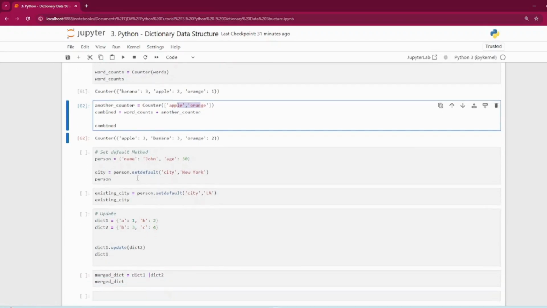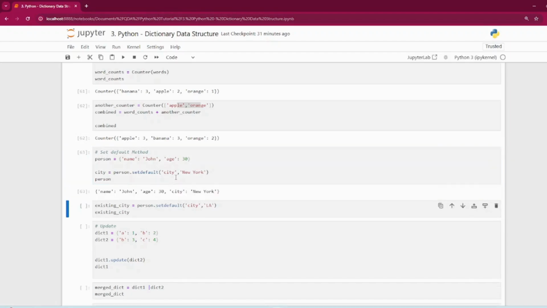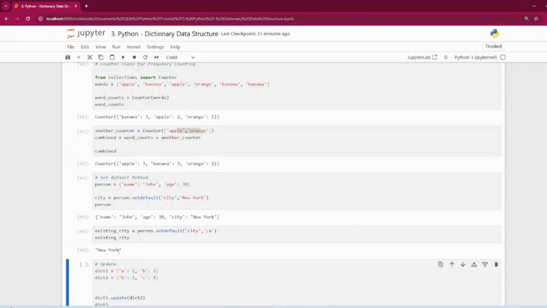So let's create a person dictionary and let's set the city default to New York, right? And let's see how the person looks. So we have a name and age, and we have added the city. And now let's use the existing city. So we have changed city to LA, but existing city is what? New York. As you can see, setdefault makes sure the key city gets a default value if it does not exist.